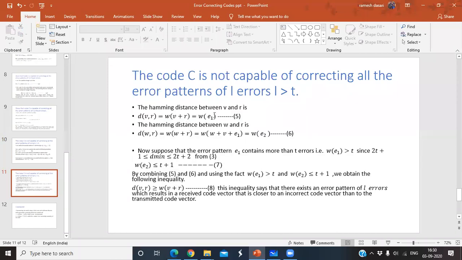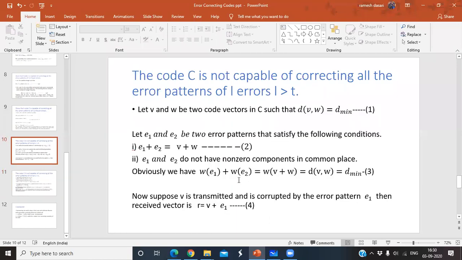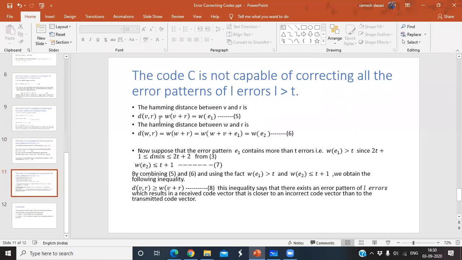Now the Hamming distance between V and R. So d of V comma R equal to weight of V plus R, and that equal to weight of E1, because here my consideration is weight of E1 plus weight of E2 equal to weight of V plus W. Similarly here d of V comma R equal to w of V plus R, w of E1.